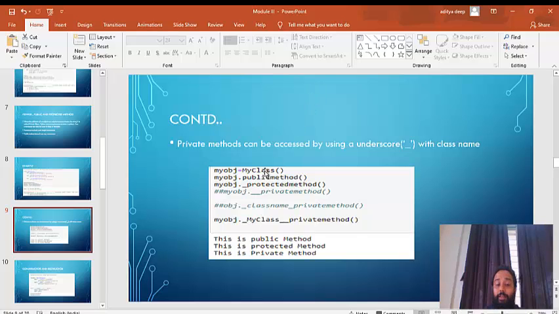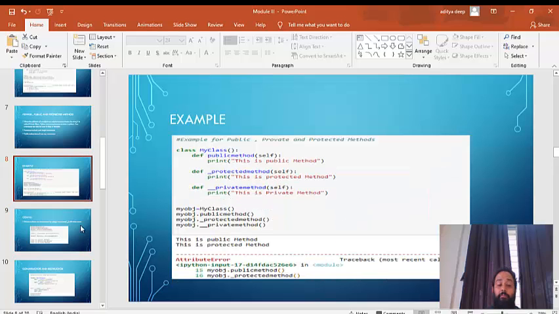My object dot underscore underscore private, this did not work. So here I'll have to write my object, that is the object name, dot underscore, then the class name, then dot underscore underscore private method, and then you can see the output. This is private method. Here the same thing gave an error, but when we tried fetching it in this way, it gave the output.